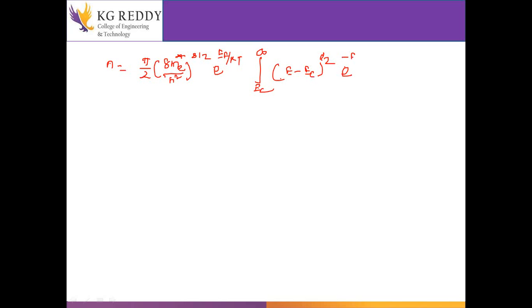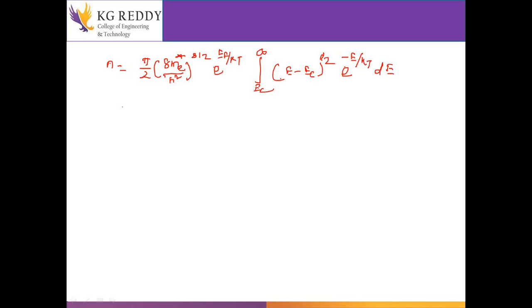Next we have to solve this one. n equals, I will take common pi by 2, whatever constant terms, (m star divided by h square) to the power 3 by 2, e to the power EF by KT, integration from EC to infinity of (E minus EC) to the power half, e to the power minus E by KT, into dE.